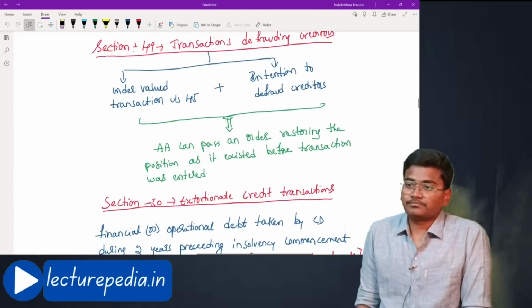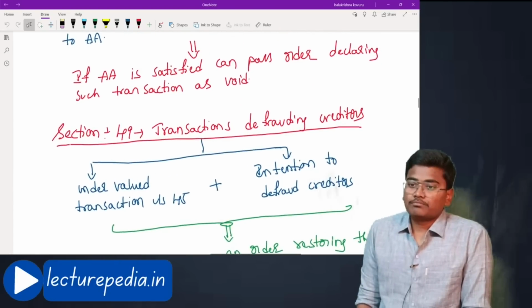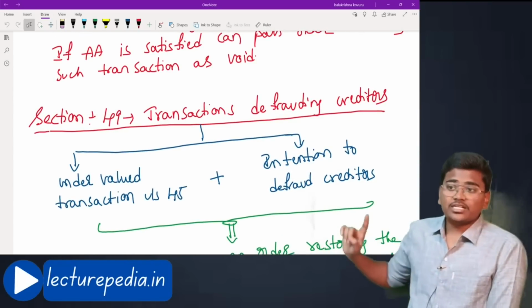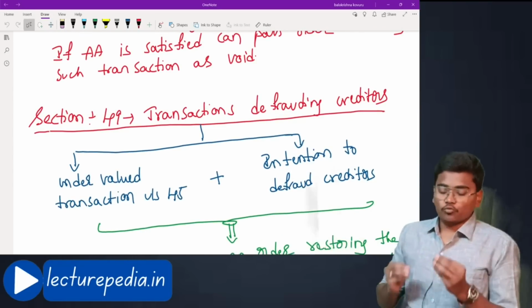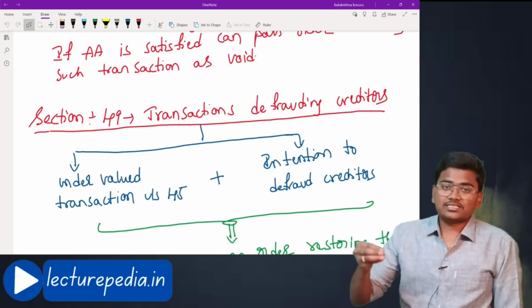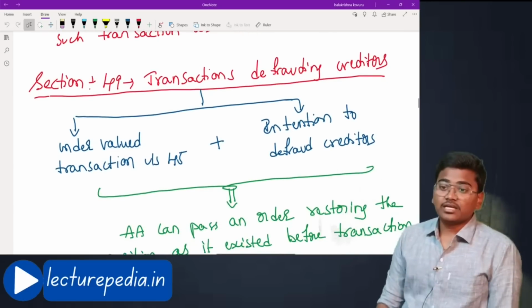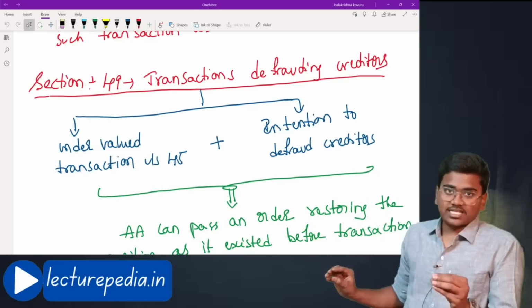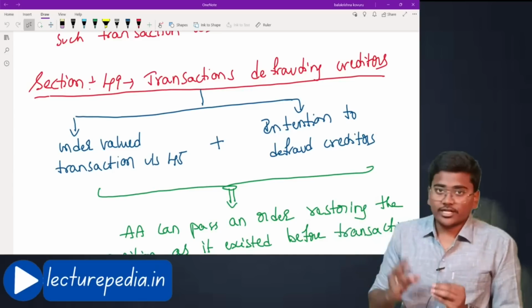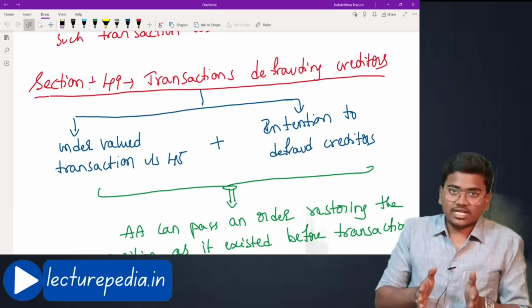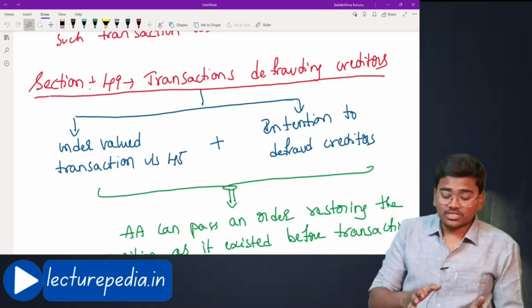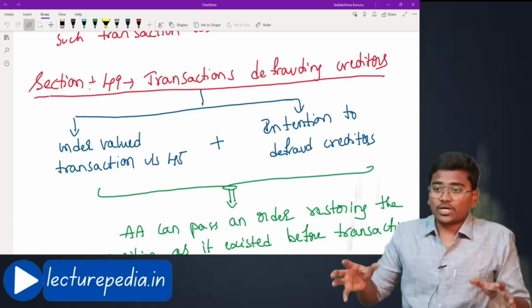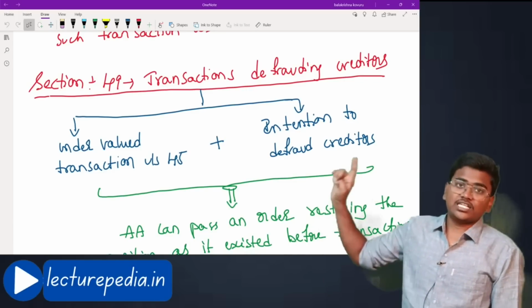Next, the third type of avoidance transaction, transactions defrauding creditors. See, what type of transactions will be known as transactions defrauding creditors? The first condition is it must be an undervalue transaction as per section 45. For a transaction to be a transaction defrauding creditors, in the first place it should be an undervalue transaction, and along with this the intention behind such transaction is to defraud the creditors. If these two conditions are satisfied, that would be a transaction defrauding creditors.